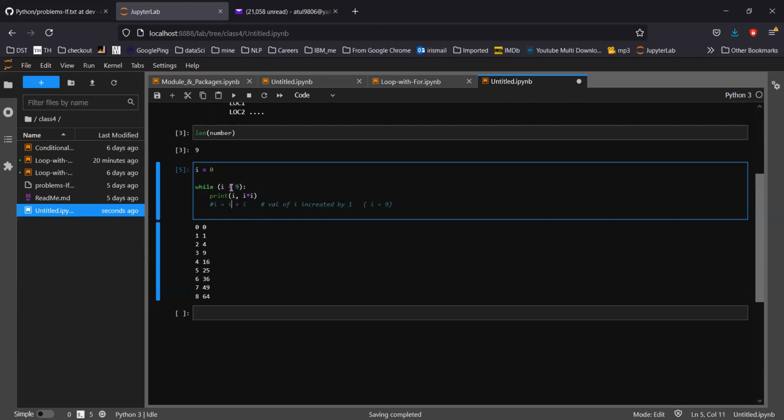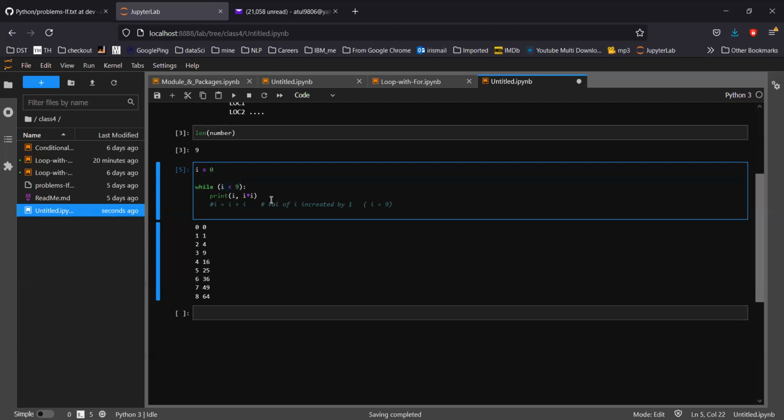Yes, it is. Then it will print this value and go back again, because this time the value 0 is not being incremented, meaning we are not adding 1. The value of I will always be 0. In that case this condition is always true, because 0 is always less than 9.